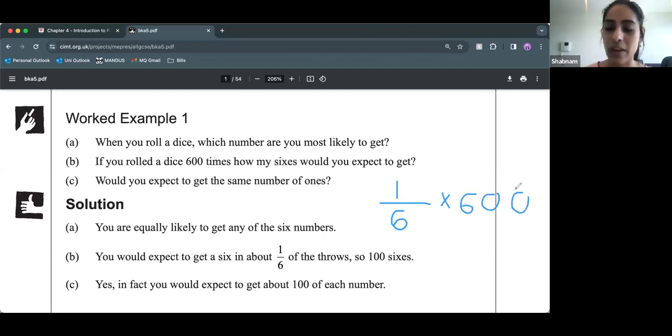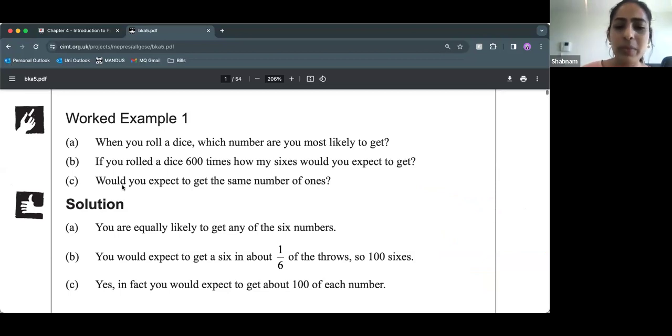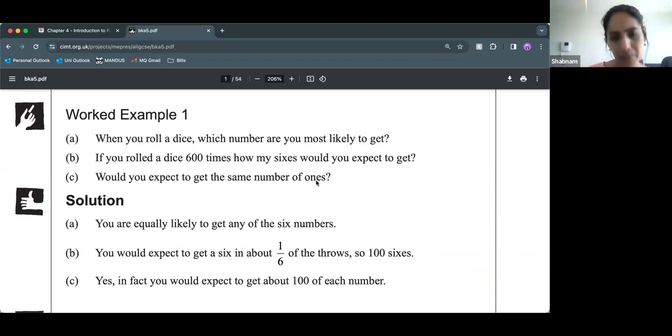And you can pop this into your calculator, or we can just do the calculation ourselves. So the 600 goes to the top, just like so. 6 stays at the bottom. And then the 6s themselves cancel out. We're left with 1 at the top. So we've got 100 is our answer. So we expect to get 100 6s if we roll the die 600 times. Okay, all right, let's get rid of that. Okay, so would you expect to get the same number of ones as a 6? Yes, you would, because it's also 1 over 6 probability.